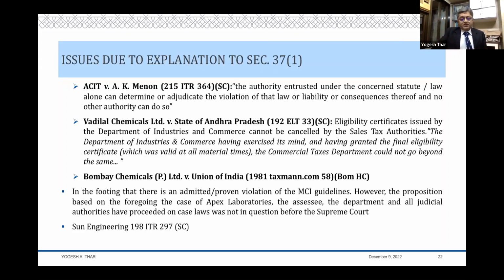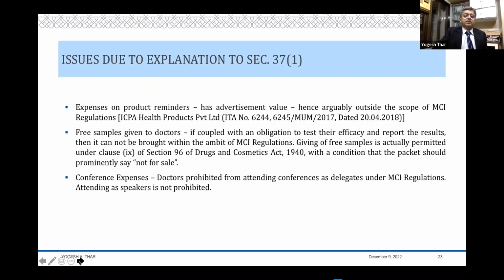So applying this principle, friends, applying this particular line of reasoning, one may possibly argue, at least on certain items like free samples to doctors, or items, as we discussed, which are less than 1,000 rupees, where the MCI regulations itself says that there will be no consequences if these gift items are less than 1,000.